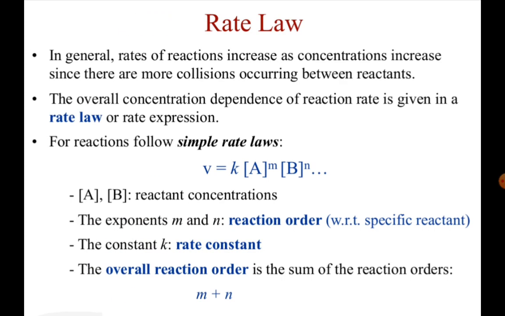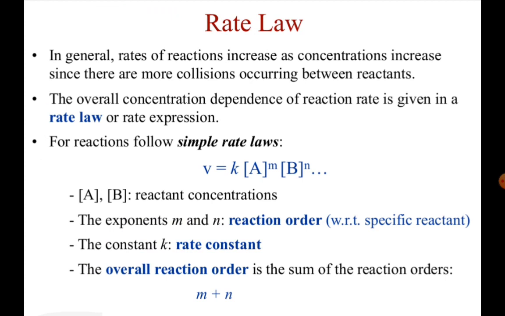What is rate law? In general, rates of reactions increase as concentrations increase, since there are more collisions occurring between reactants. The overall concentration dependence of reaction rate is given in a rate law or rate expression.